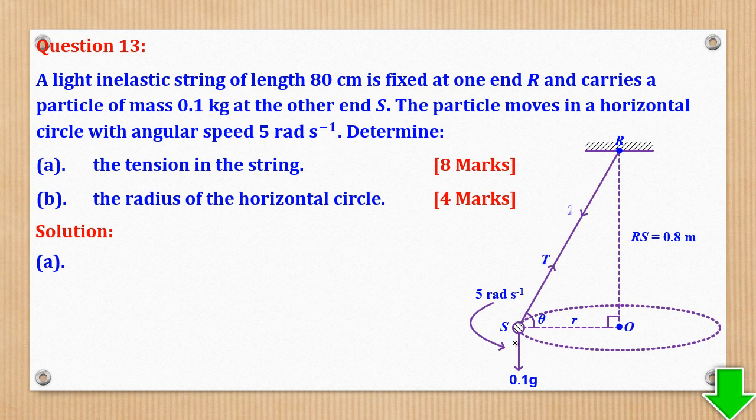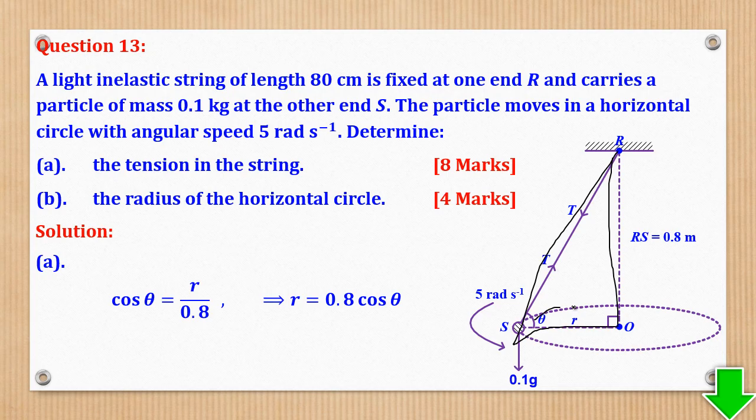Tension arrows should point towards each other. So cos theta, if I use this triangle, cos will be equal to adjacent over hypotenuse, which will be r over 0.8, implying that r is 0.8 cos theta.